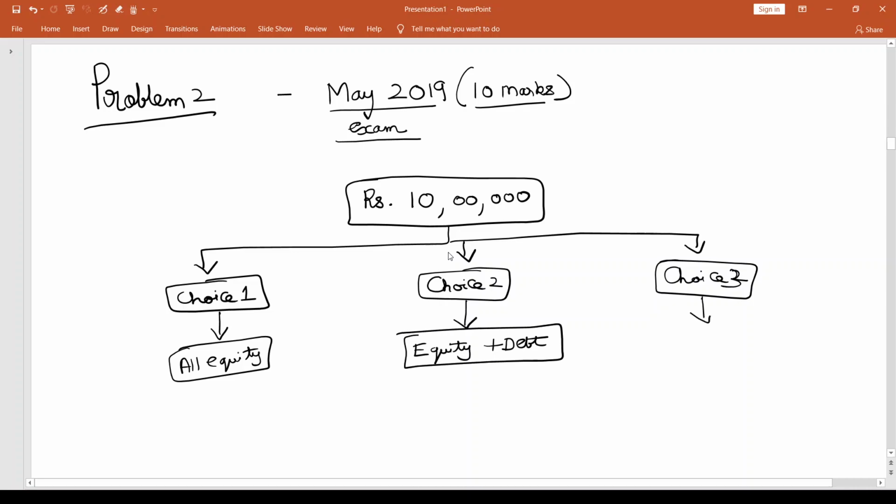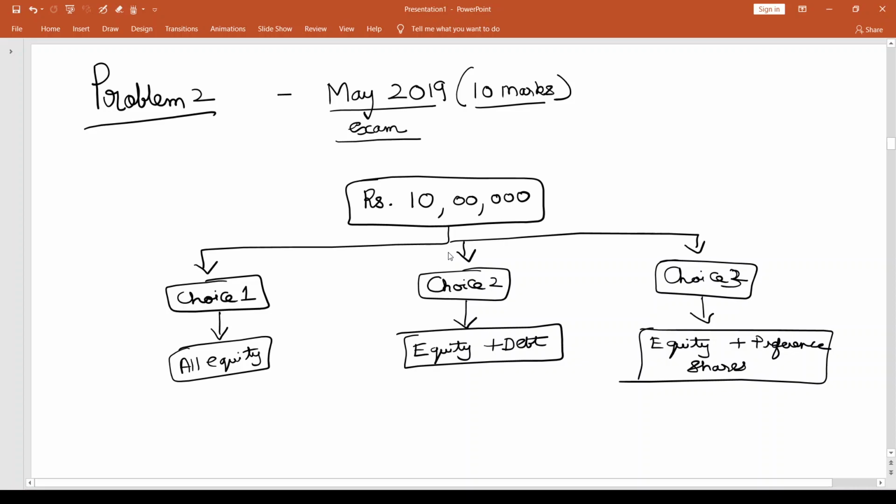And choice 3 is a mix of equity shares and preference shares. So let me call this as equity plus preference shares. Again 50-50 here as well. Equity and preference shares. Okay. Now, which choice should I go in for financing this 10 lakhs of investment?